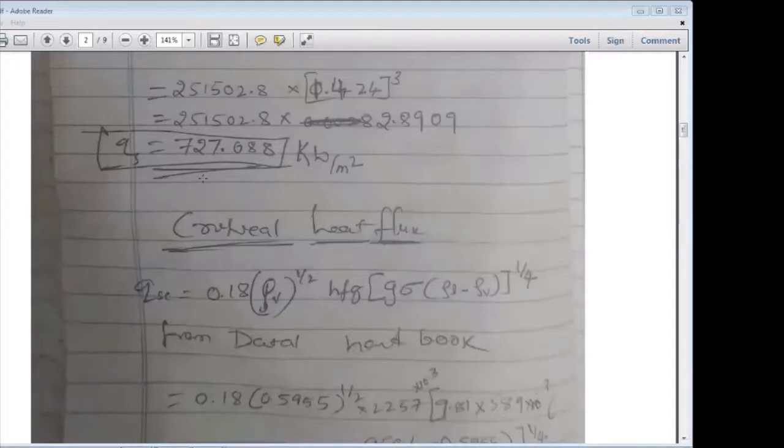Heat flux is 727.088 kilowatt per meter square, which is less than the critical heat flux, which means the boiling is called nucleate boiling. Do you understand? Because of the heat flux we calculated earlier, what does the problem say? Compare the heat flux with the critical heat flux. That is the last sentence you have to write.